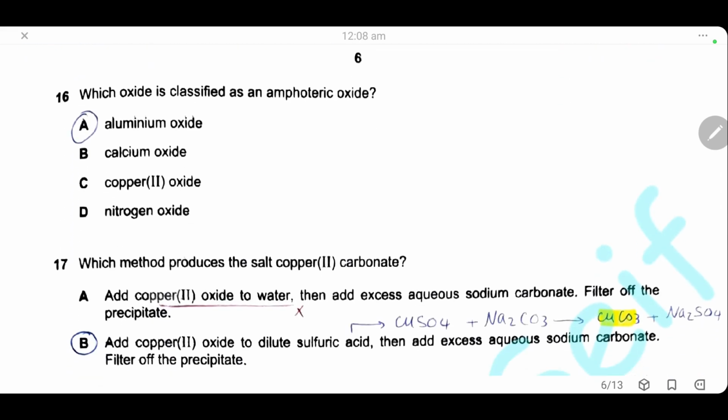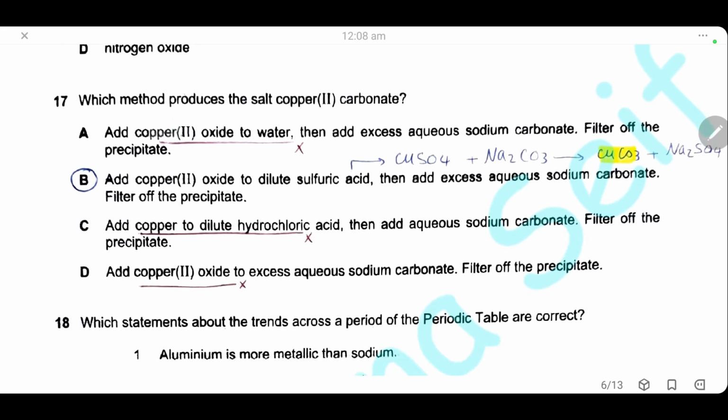Question 16. Which oxide is classified as an amphoteric oxide? Aluminium oxide is amphoteric, so the answer is A. Question 17. Which method produces the salt copper(II) carbonate? Copper carbonate is an insoluble salt, so it is prepared by mixing 2 solutions together to form a precipitate, prepared by precipitation. The correct answer here is B.